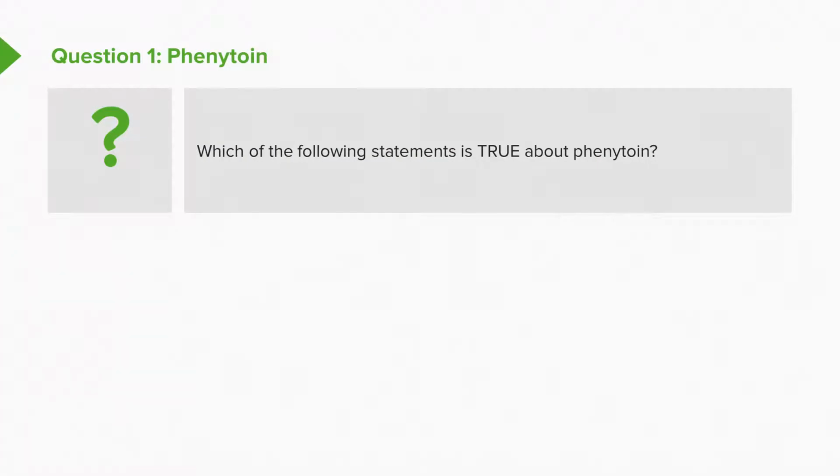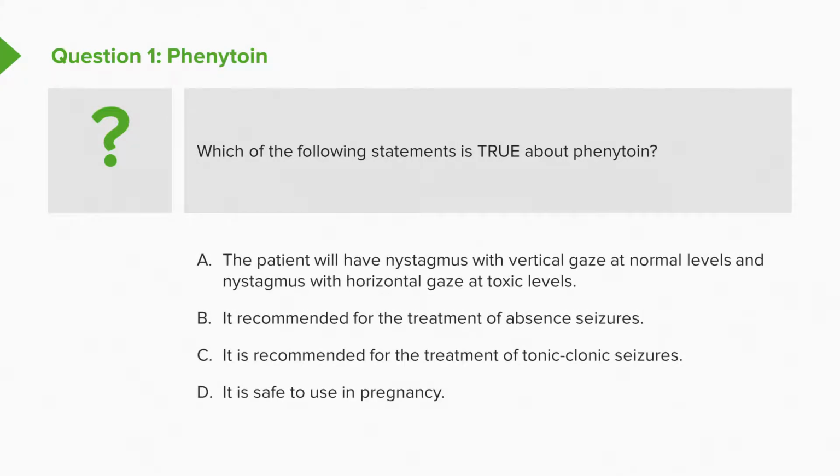Here's another great question. It's on phenytoin, obviously. Which of the following statements is true about phenytoin? A, the patient will have nystagmus with vertical gaze at normal levels and nystagmus with horizontal gaze at toxic levels. B, it is recommended for the treatment of absence seizures. C, it is recommended for the treatment of tonic-clonic seizures. And D, it is safe to use in pregnancy. Which is the correct answer?